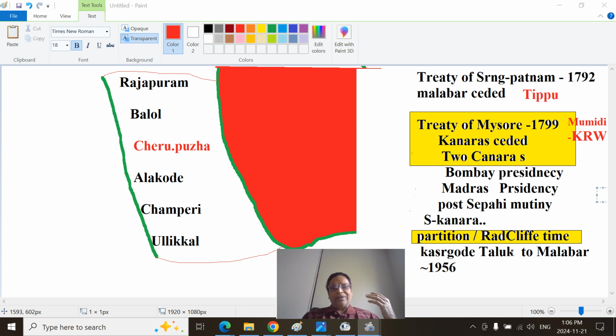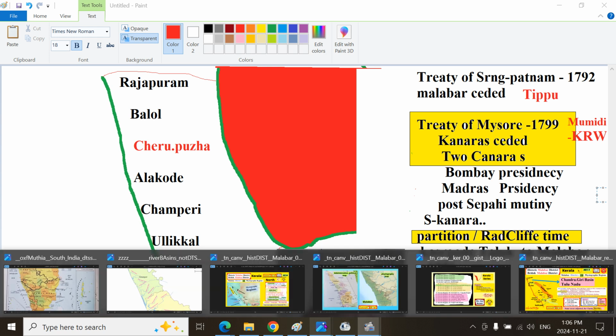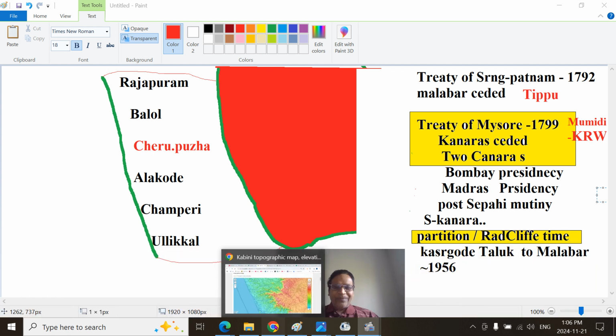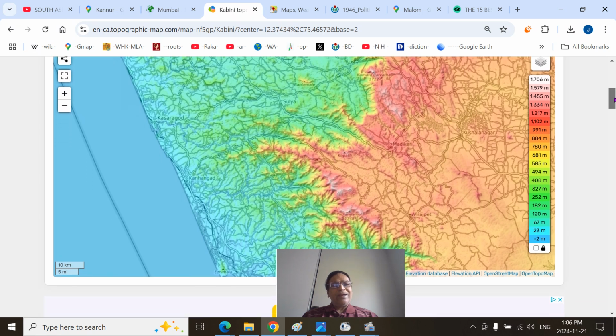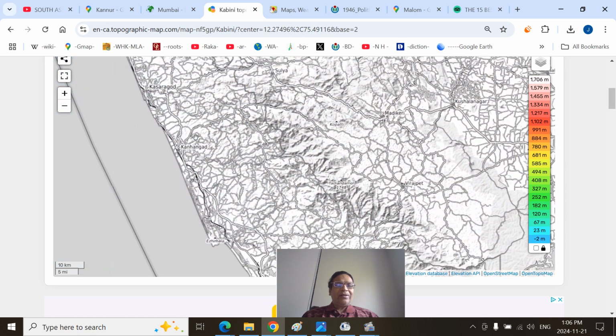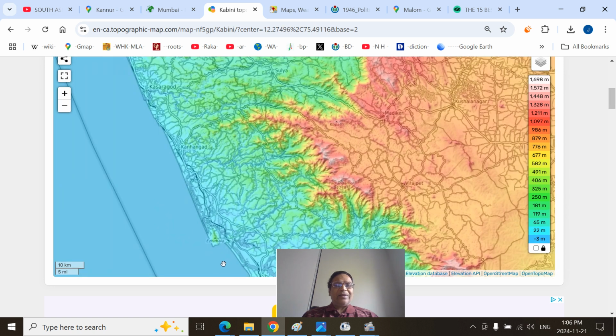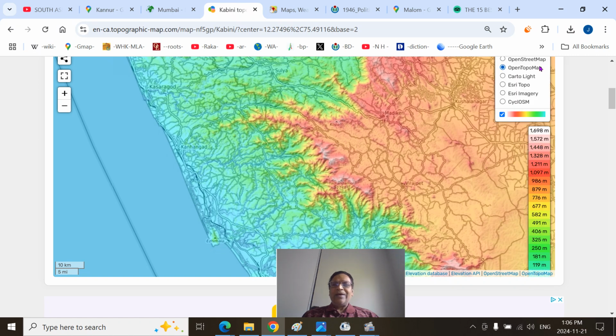Kasaragod district during the state reorganization was detached, the Kasaragod Taluk was detached from the South Canara district and attached to the Malabar district, that is at the time Kannur district, forming the northern part of Kannur district. Later, a new district was formed in the northern part that was designated Kasaragod district. So this is the Kasaragod region. This is Kanhangad. You can see the Ezhimala region, that is where the Kavvayi backwaters are.